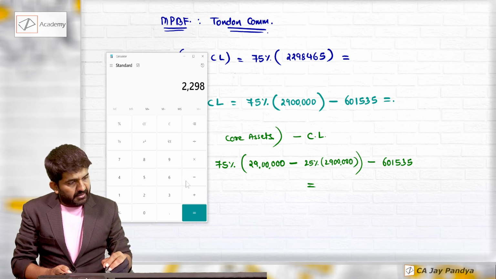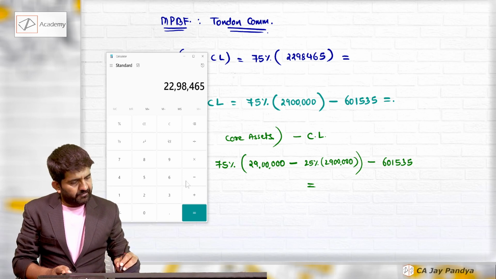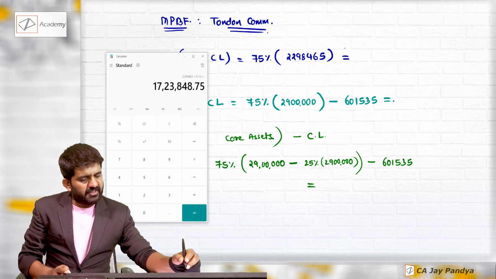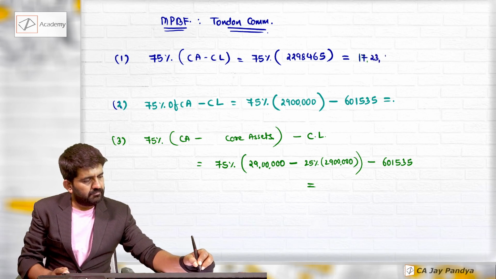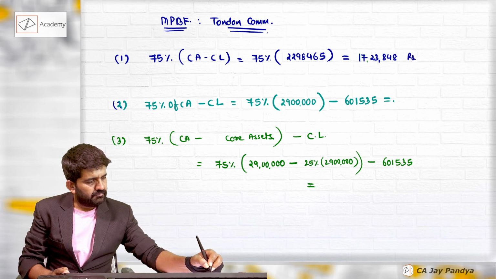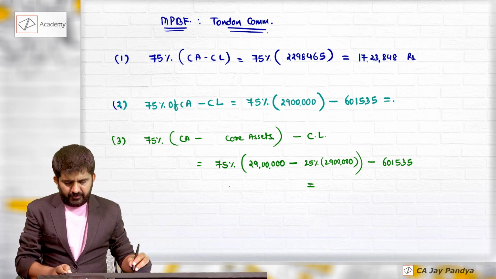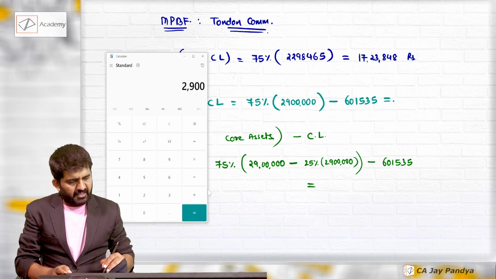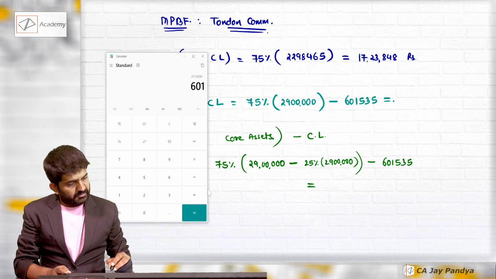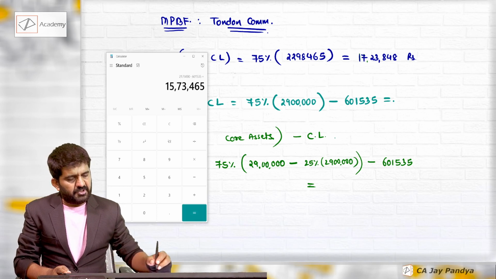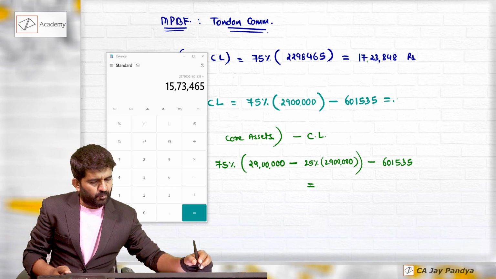22 lakh 98,465 into 75% is 17 lakh 23,848. Second method is 29 lakhs multiplied by 75% minus 6 lakh 1,535, which is 15 lakh 73,465.